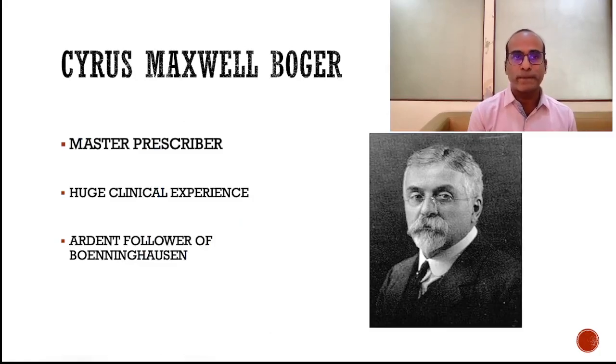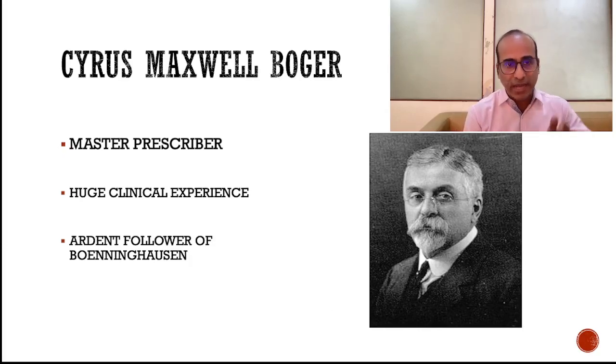So who was Boger? Boger was German by origin. He practiced in America, and he was a master prescriber with a huge practice. He wanted to write many books, but because of his huge number of patients, he was not able to. He was an ardent follower of Boenninghausen. He translated Boenninghausen's repertory into English in 1905, so he was influenced by Boenninghausen and carried forward his ideas.